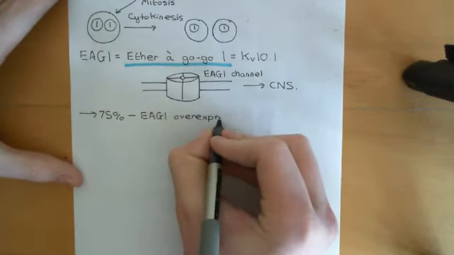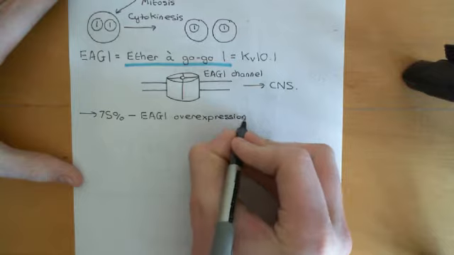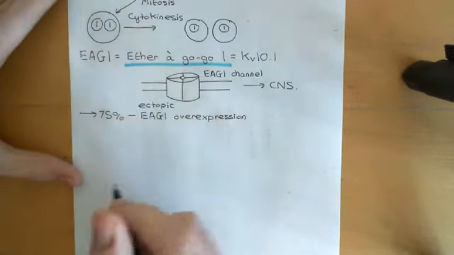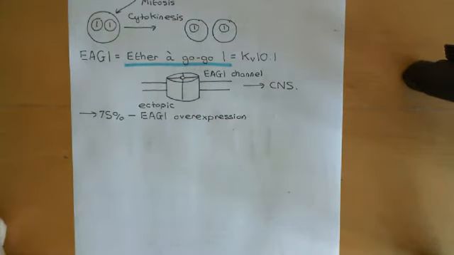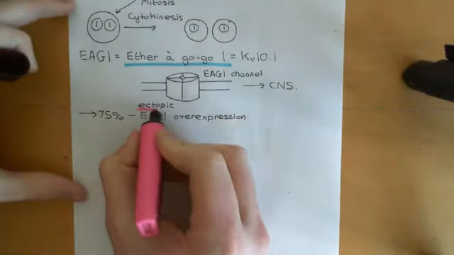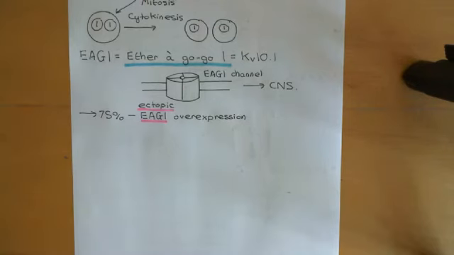This is what's referred to as ectopic expression. We call it ectopic EAG1 expression, because EAG1 should really just be located in the central nervous system, but you're finding it ectopically expressed on cancer cells from all sorts of different peripheral tissues, and this isn't just cancers within the brain. This is cancers from whichever tissues you like, basically. So that's interesting. Why is it overexpressed in all these cancers, and is it a driver in the cancerous phenotype?